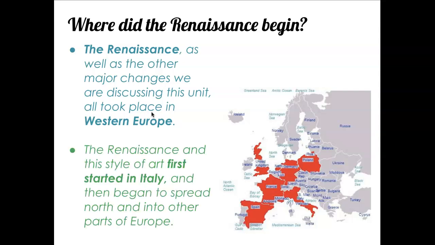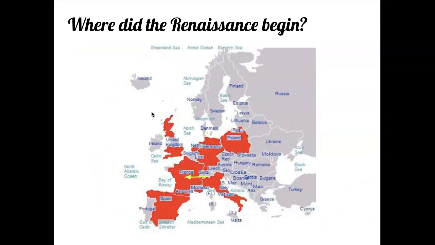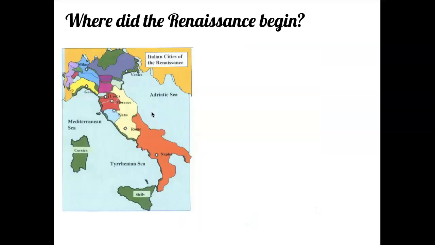The Renaissance and this style of art first started in Italy and then began to spread north and into other parts of Europe. So here is Italy, and then it started to spread to places like Germany and France and the United Kingdom. Okay, so here we go. There's Western Europe, Italy, and then it spread to other parts of Western Europe.